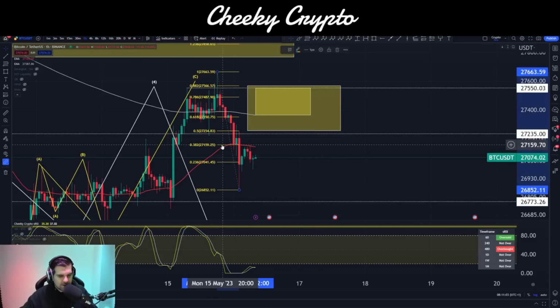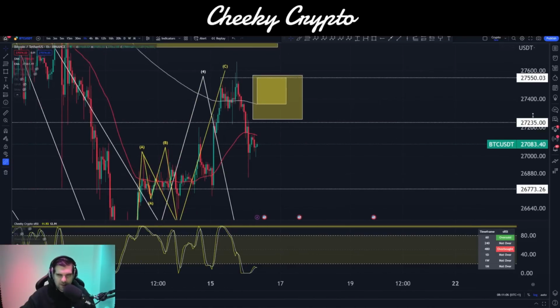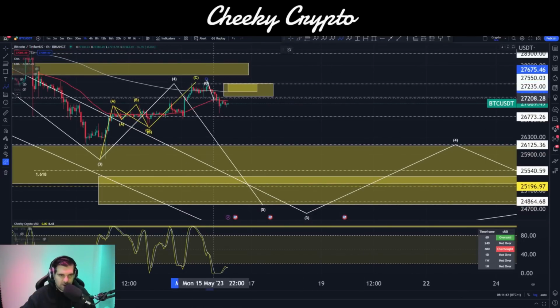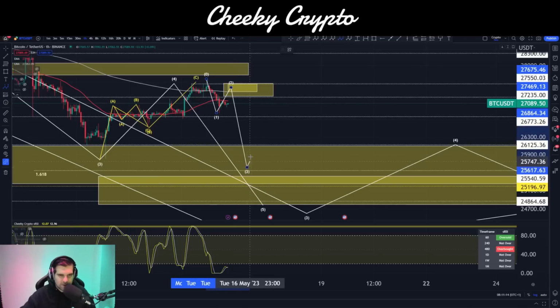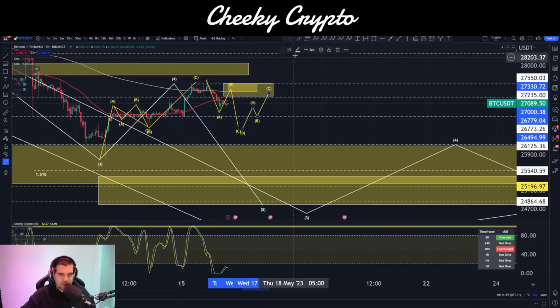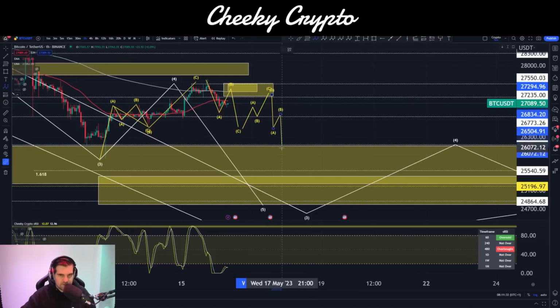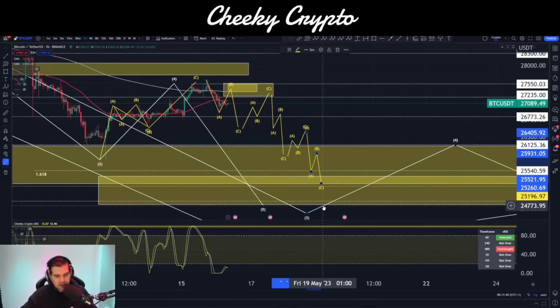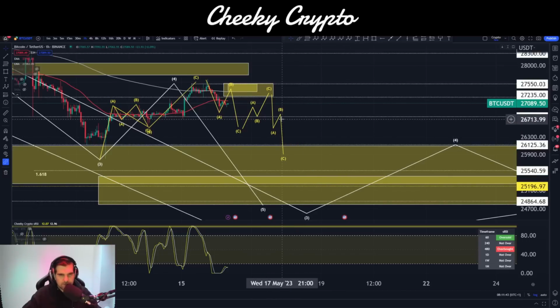So all in all, if I remove the Fibonacci retracement tool, I'll give you my thoughts and opinions. Okay, so we can see that we are expecting this move to the downside here. This could be a wave 1, up here for a wave 2, down for a wave 3, up for a wave 4, and then down into wave 5. Gets us right into the zone of our expected 5th wave movement. Alternatively, we end up with a 3-wave structure taking us up higher, another 3-wave structure taking us down, another 3-wave structure taking us up higher, and then another 3-wave structure taking us down into our range, and we would end up here with an ending diagonal structure.